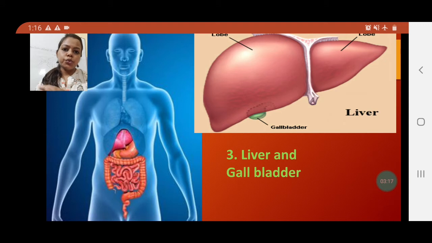The liver secretes many digestive juices. In the definition we explained digestive juices: they help in digestion, and many digestive juices are secreted from the liver. After that they are collected in the gallbladder. So the gallbladder does not secrete any digestive juices, but it holds and collects them, while the liver secretes them.